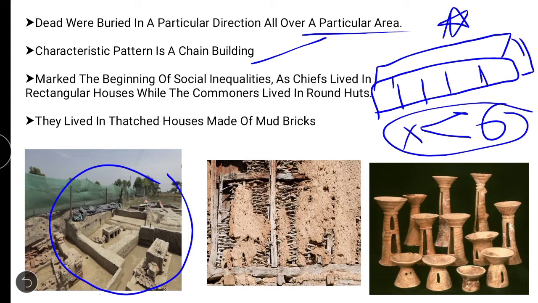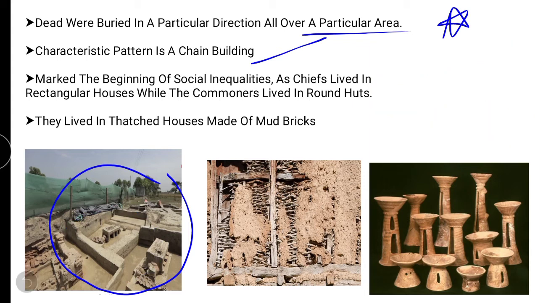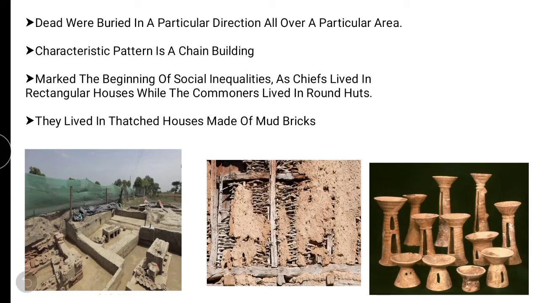This was the excavation site, and this marked the beginning of social inequalities. Social inequalities means upper class people used to live in one type of house and lower class people used to live in another type of house. And how can they judge that there's an upper class and a lower class? Based on the things which they have: the cattle, the houses, the people in their houses, the ornaments, or the tools which they own.